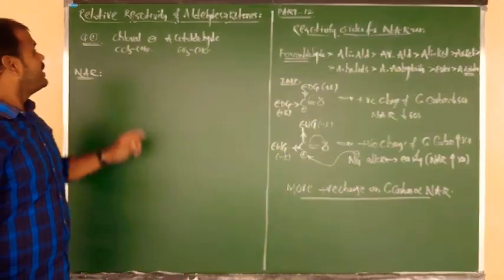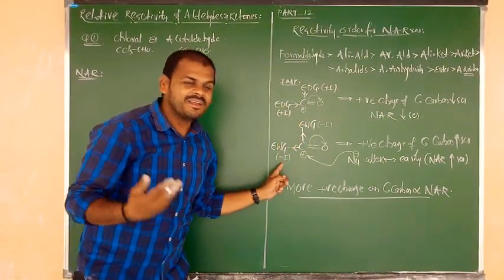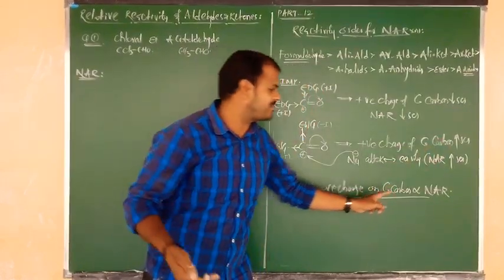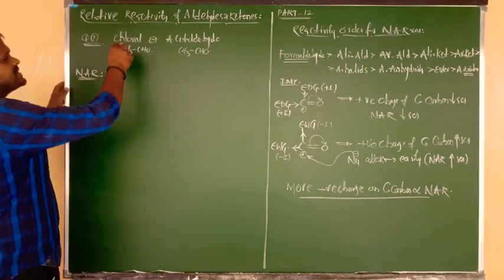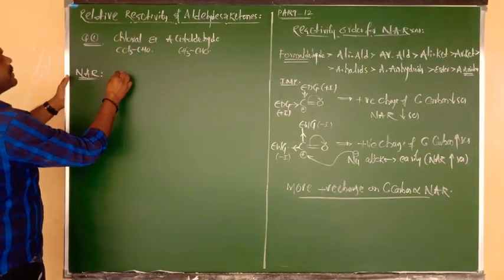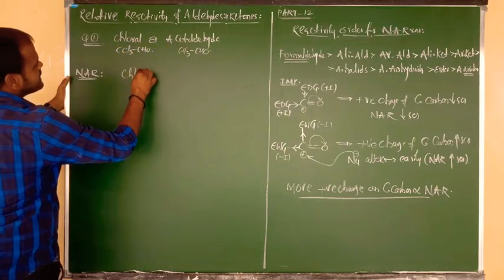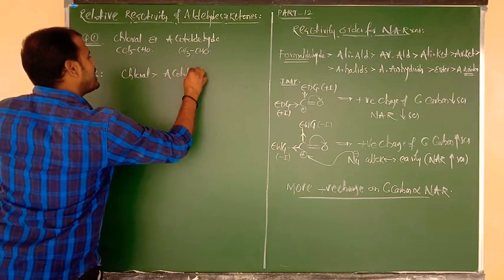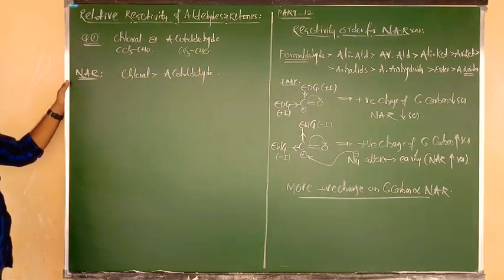Clear answer. And chlorine is there. Chlorine nature is electron withdrawing. In presence of electron withdrawing groups, positive charge on carbon increases, and nucleophilic addition reactivity also increases. Answer over. So which is more reactive beta? Chloral. What was the formula of chloral beta? CCl3CHO. Chloral is more reactive as compared to acetaldehyde in nucleophilic addition reactions.